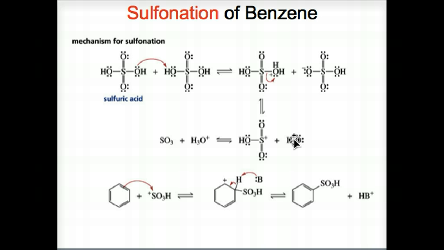We get sulfonic acid, sulfonium ion, right here, electrophilic sulfur trioxide, and it functions as an electrophile. Of course, benzene is nucleophilic. We get a carbocation aromatic intermediate. We form the product. Of course, this is a product of electrophilic substitution. It is an aromatic compound, which is more stable than a product of electrophilic addition, which is a non-aromatic addition product.